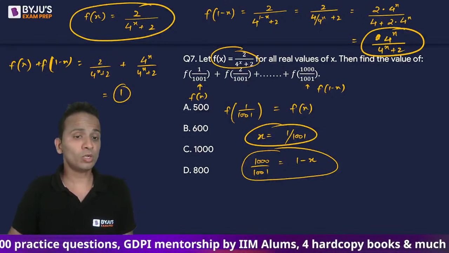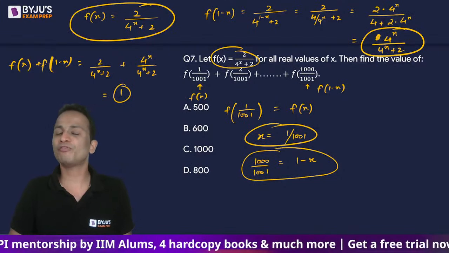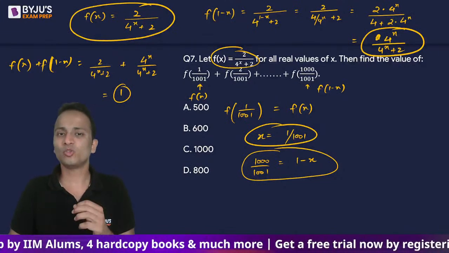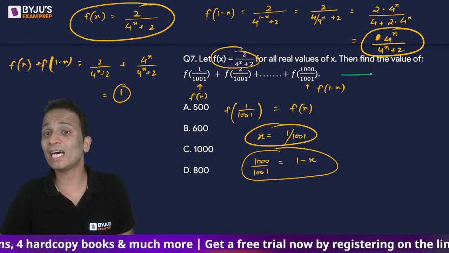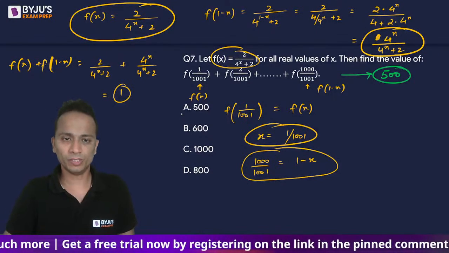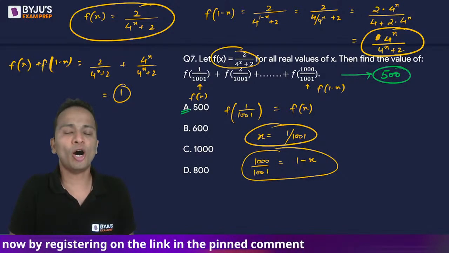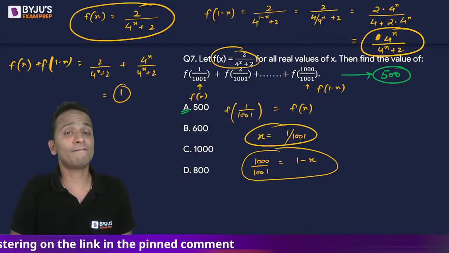Okay, what is the total number of terms? Total number of terms is 1000. The sum of every two terms is 1. So what should be the sum of these 1000 terms? The sum of these 1000 terms will be equal to 500. So the correct answer for this question will be option A, that is 500.